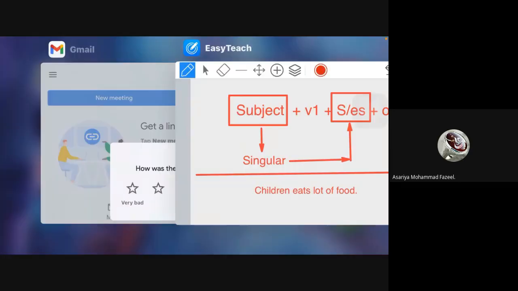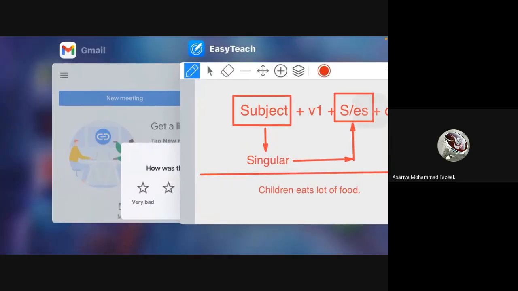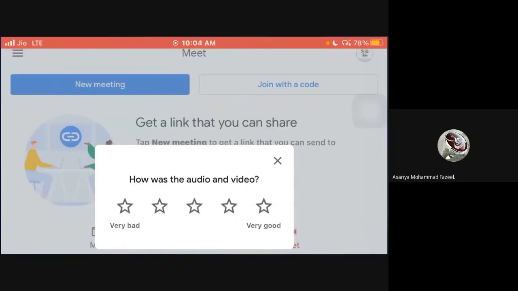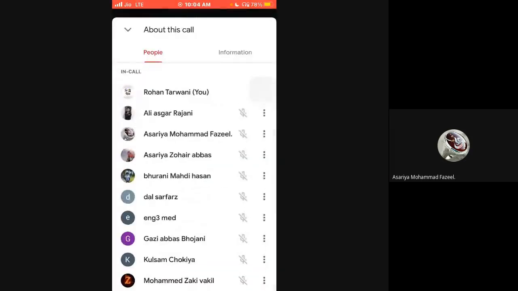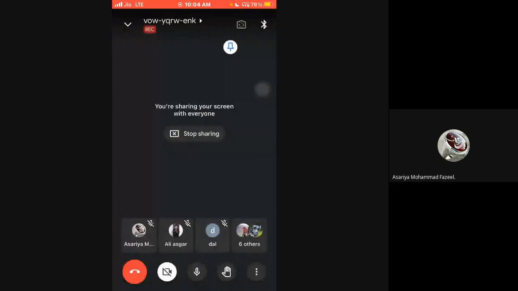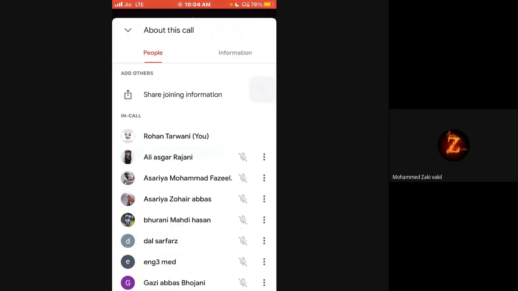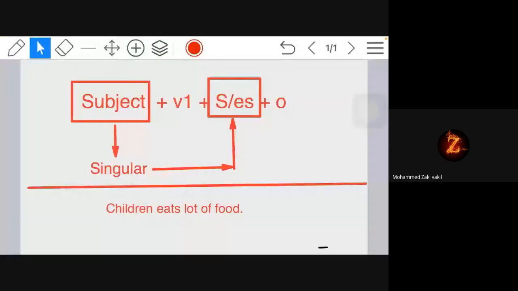Let me ask a few questions. Okay, now Zaki, explain this formula again.